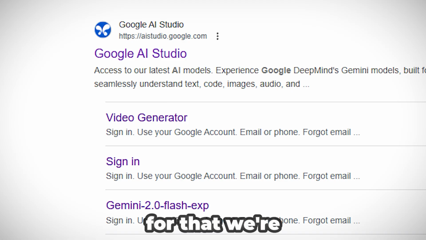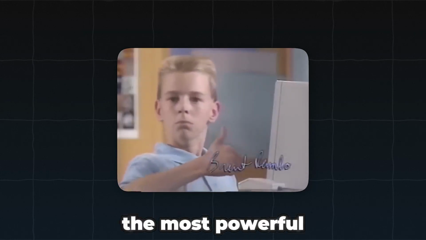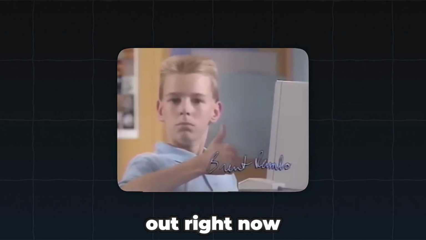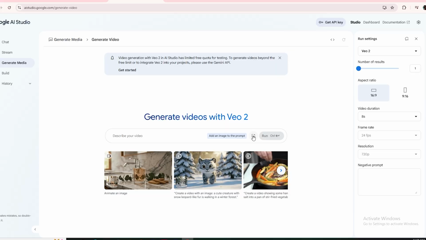Now that we've got the perfect still frame, it's time to turn it into a full-blown animation. For that, we're using Google AI Studio. This thing is insane. It's one of the most powerful video generators out right now. And guess what? It's still totally free. No watermarks, no nonsense. Let's do this.